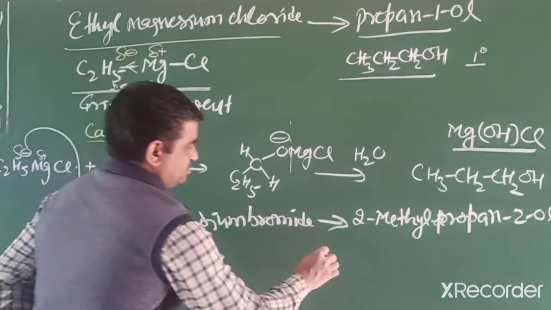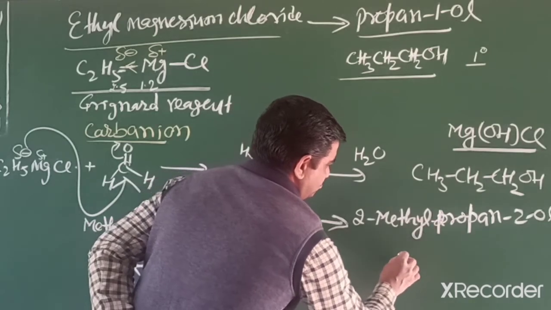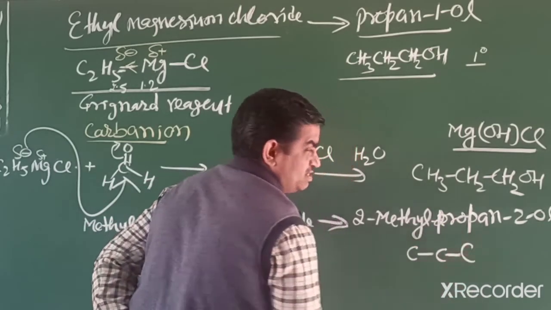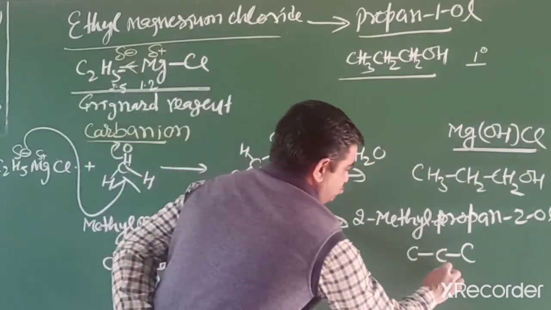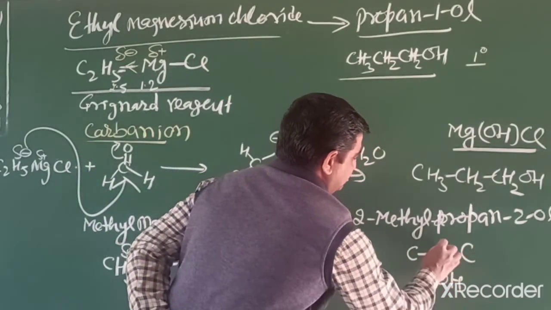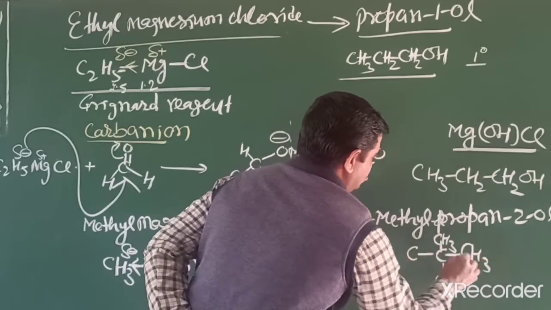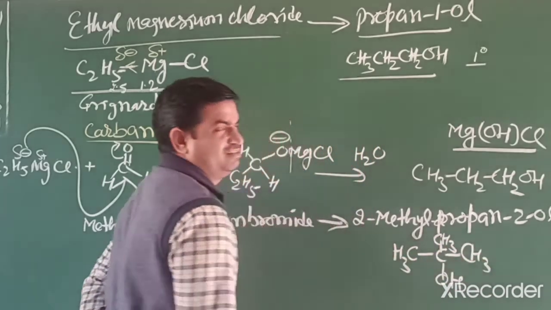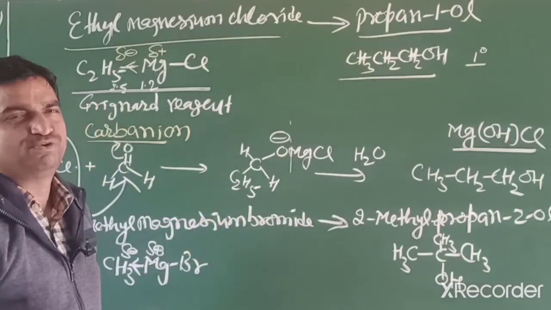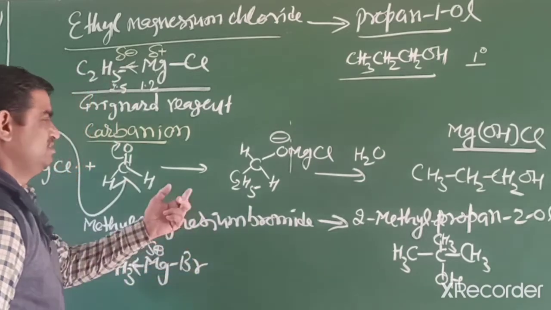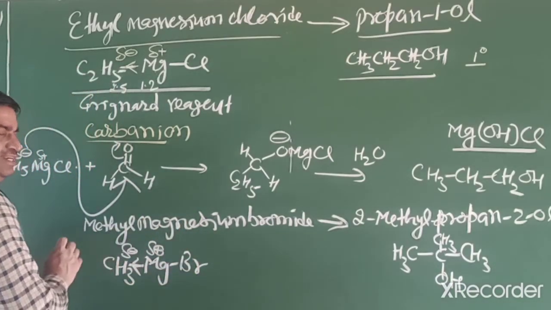So this converts into 2-methyl propane-2-ol. First we have to write the correct structure of the product. Then, this alcohol is a tertiary alcohol, and we are given only CH3.